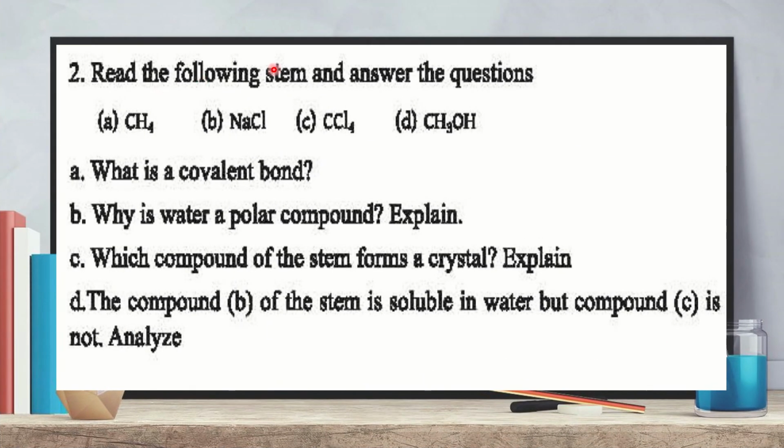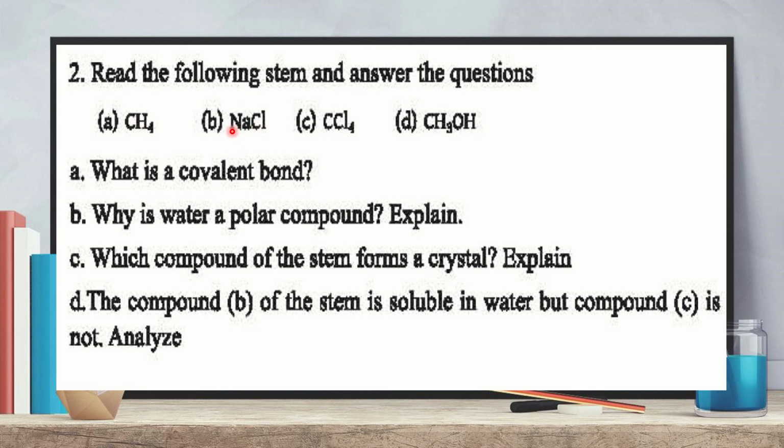Two number question: read the following stem and answer the questions. Here there are 4 compounds: methane, sodium chloride, carbon tetrachloride, and methanol, which is an alcohol. Now look, methane is a compound of non-metal and non-metal, so it is a covalent compound.